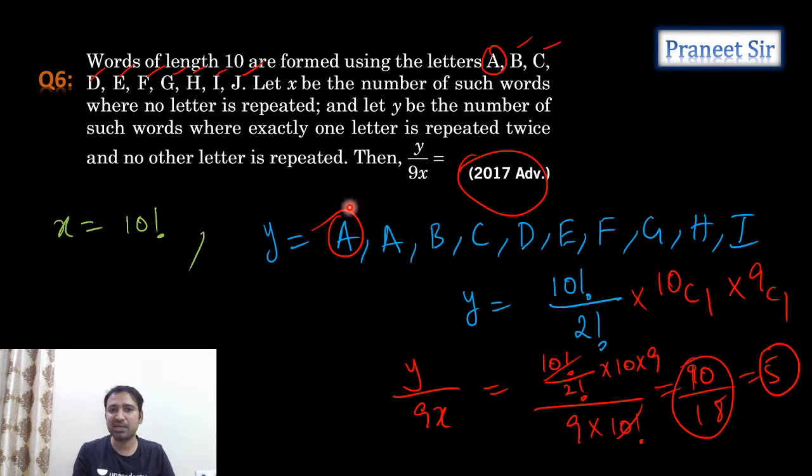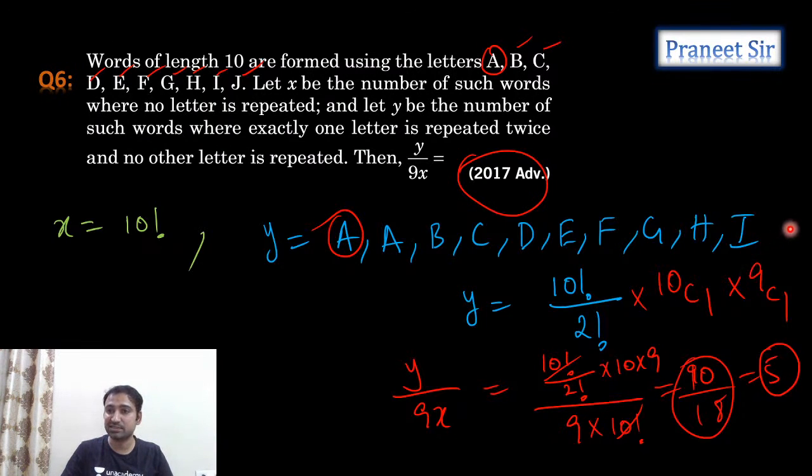One letter has to repeat, so out of these 10 letters, any letter can repeat. So maybe 10C1. Already one letter is repeating, so that letter we can't miss. Other than that letter, of the remaining 9 letters, one letter should get missed.